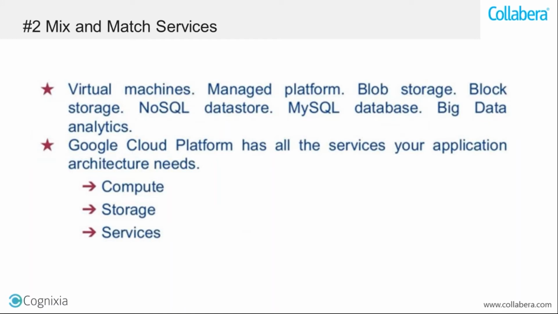Second is mix and match services: virtual machines, managed platform, different types of storages, different types of databases, analytics services, artificial intelligence. You can create artificial intelligence models on the cloud, IoT models on the cloud, blockchains, likewise. For your architecture, for your website or an application, the GCP offers you compute services, storage services, and then security services, database services. Likewise, the services are segregated based on their functionalities.